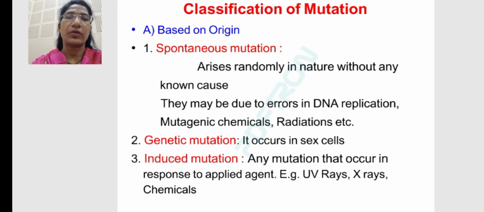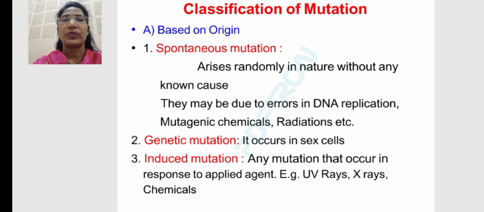And the third, on the basis of origin, is induced mutation, which occurs in response to an applied agent. For example, we apply UV rays, X rays, and different types of chemicals.